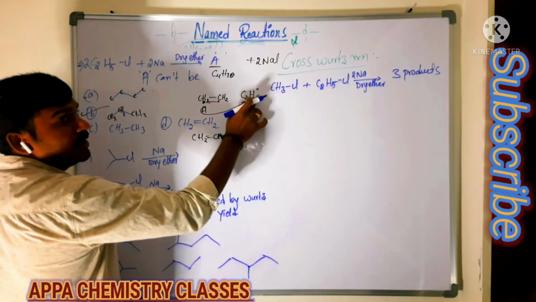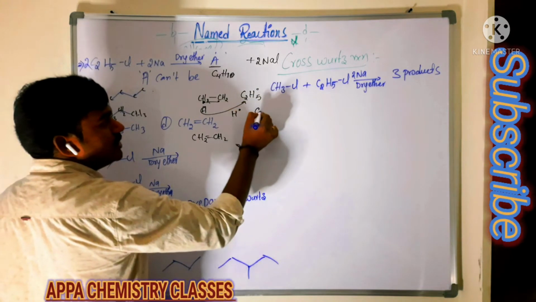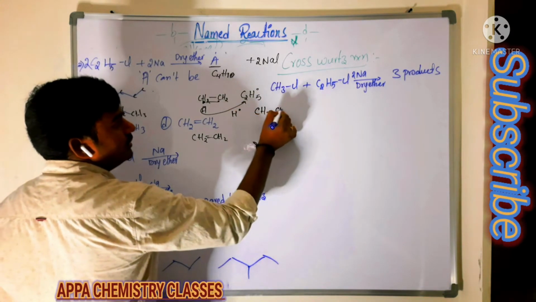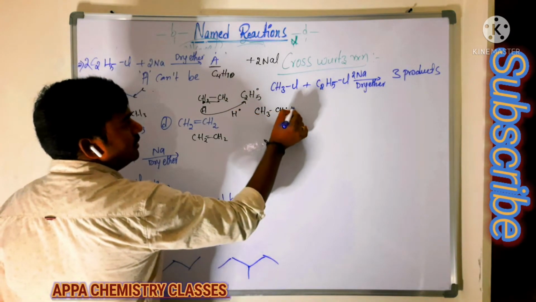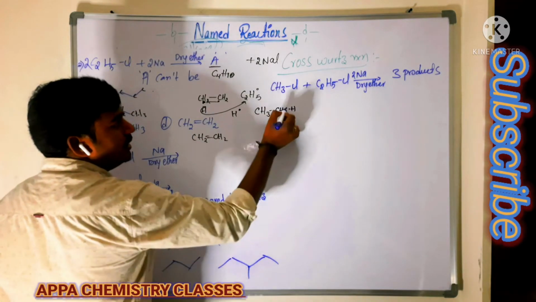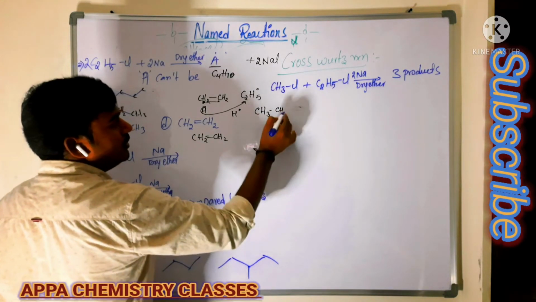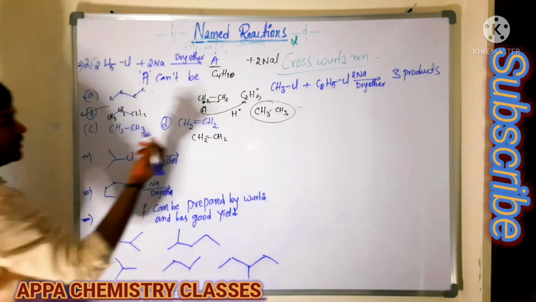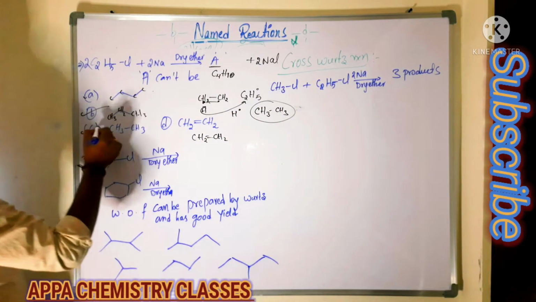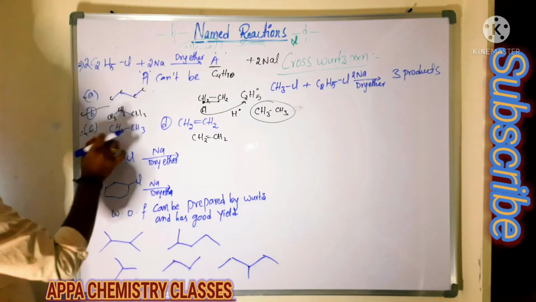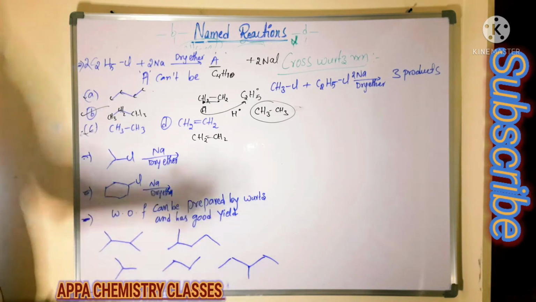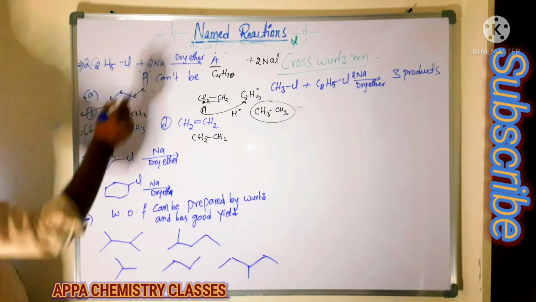This hydrogen radical is attacking here. This hydrogen radical and this ethyl radical will form, and will form what? Ethane. That is ethane, and ethene is also formed. Okay, now these two are formed. So which one is not able to form here? Propane cannot be formed in this reaction.